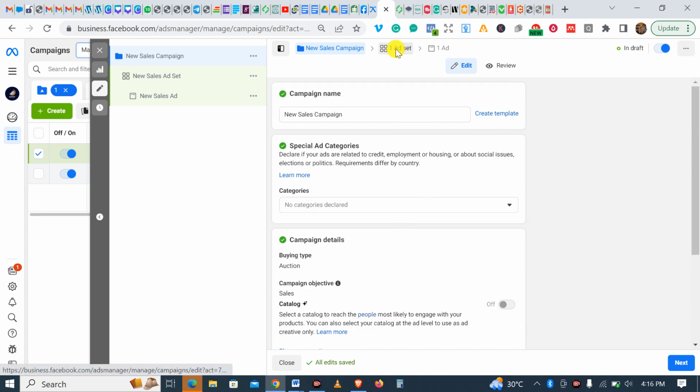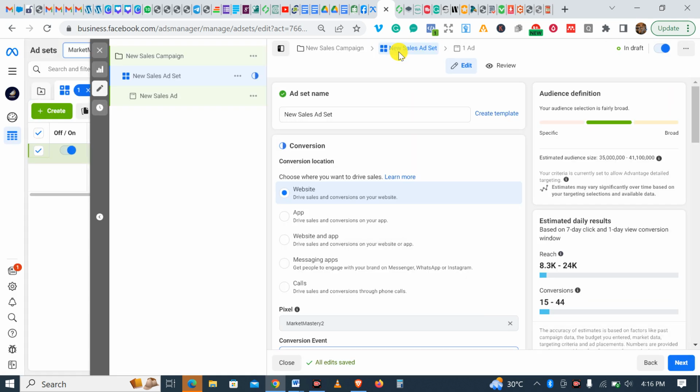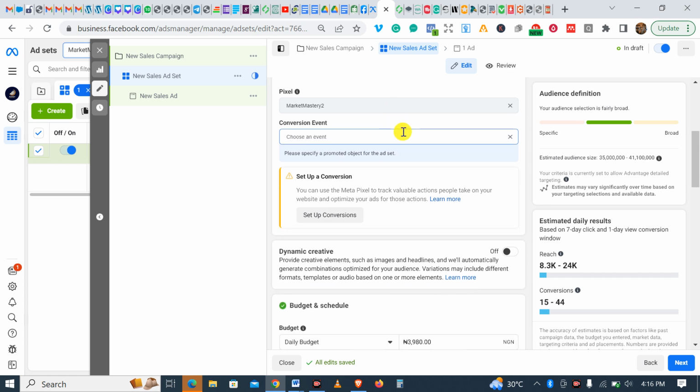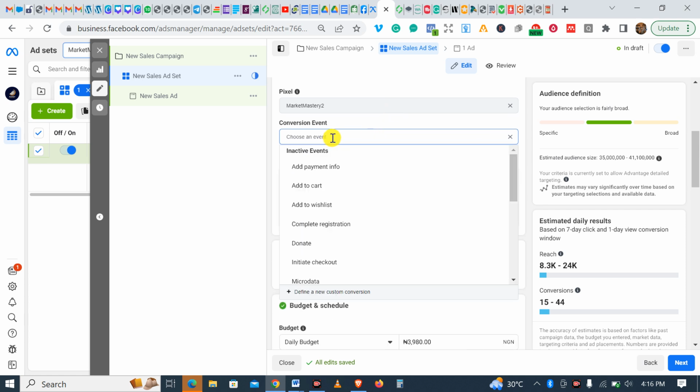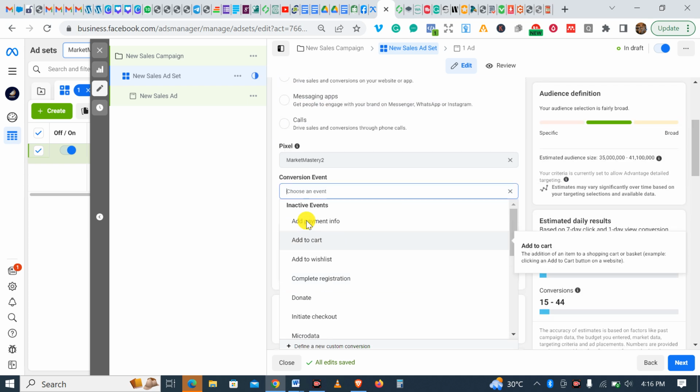From ad set, look at the ad set here. I'm going to show us something. I need you to follow me. I've clicked the ad set. Now, if you look at the ad set now, look at conversion events. If I go here now, you will see that there are some conversion events that are no longer here. As you can see, look at the right hand side. This conversion event is only available with leads and engagement objective. So the objective you're choosing, there are different conversion events, so you need to take that into consideration.